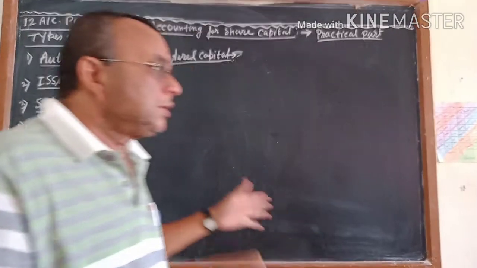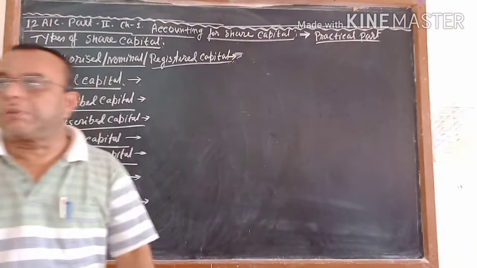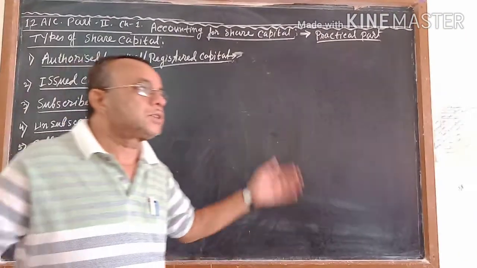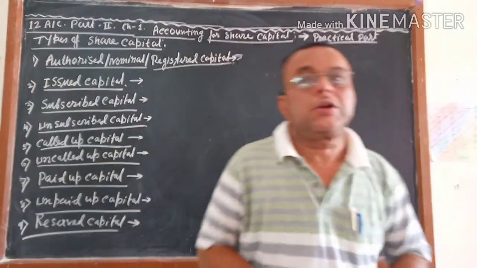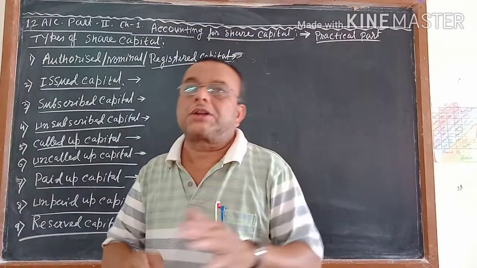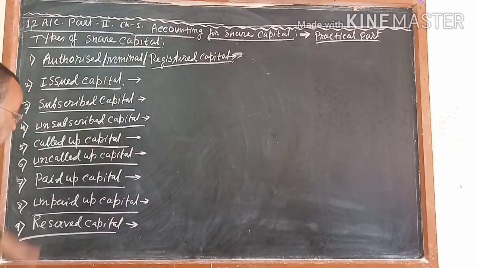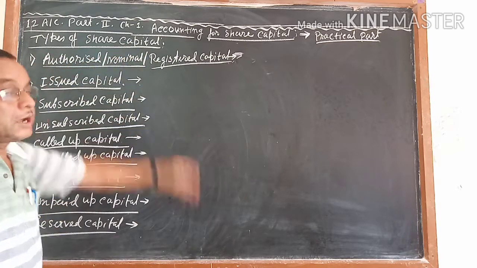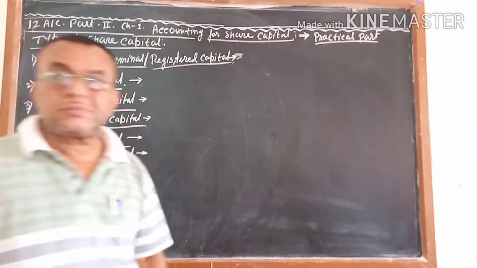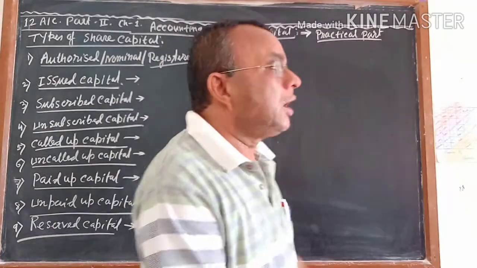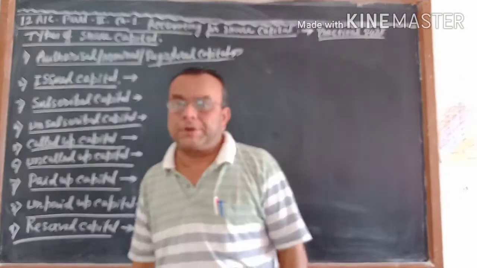After collecting this money, there will be a huge amount of money with which a large organization or a joint stock company can start. So now the question is, what is the classification of the share? This is called the types of share capital, or the classifications of the share capital.